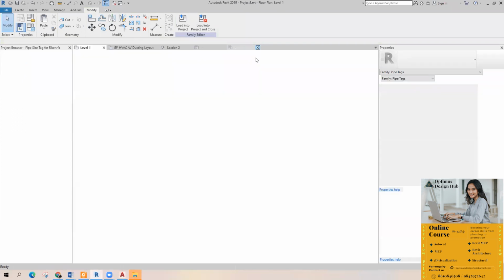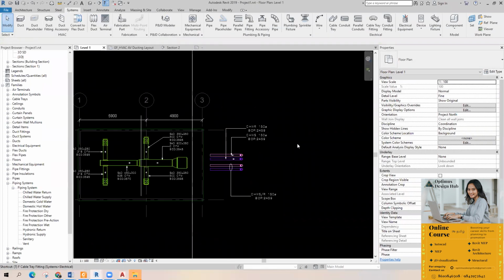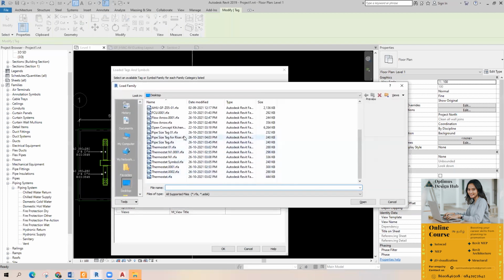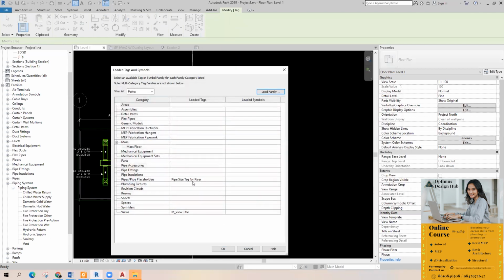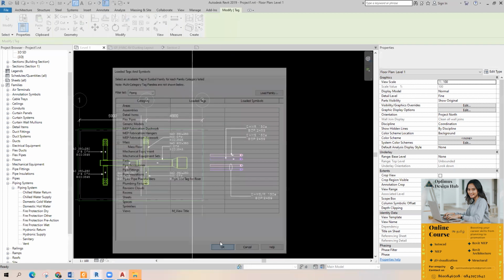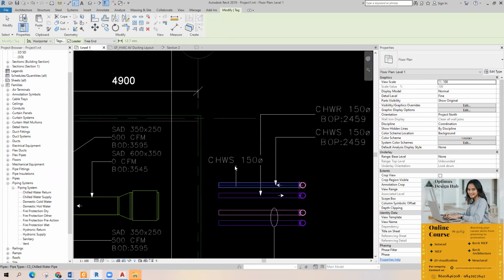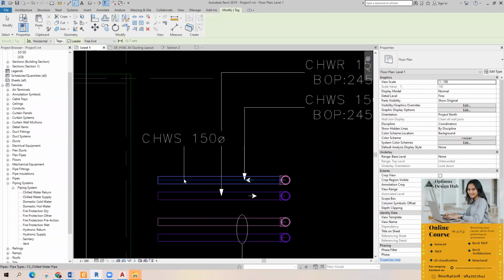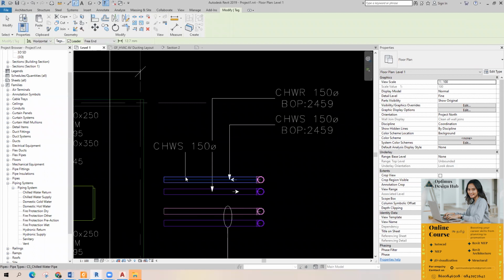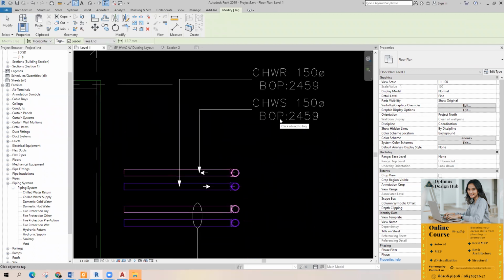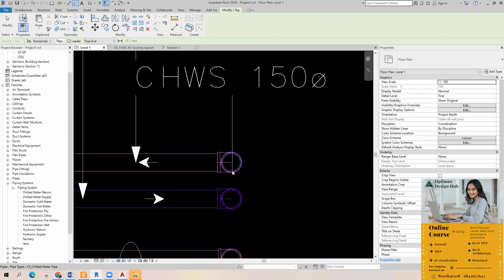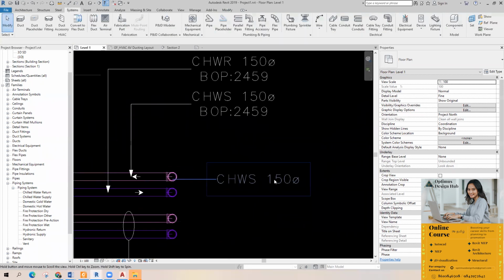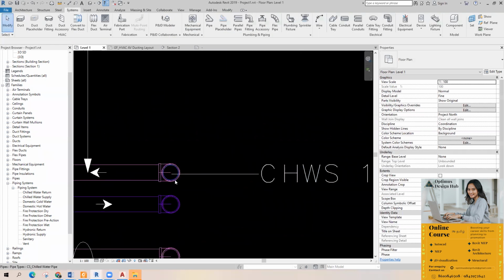Actually, I have to load that family. Right now, this is the default family, so if I use this one, you can only get these properties. This is another family. So I'm going to pick the pipe and tag it. Just select the pipe.